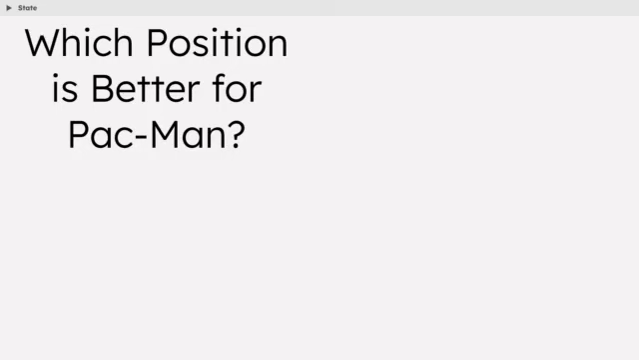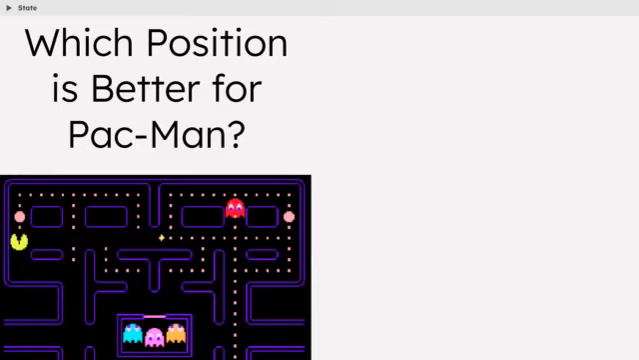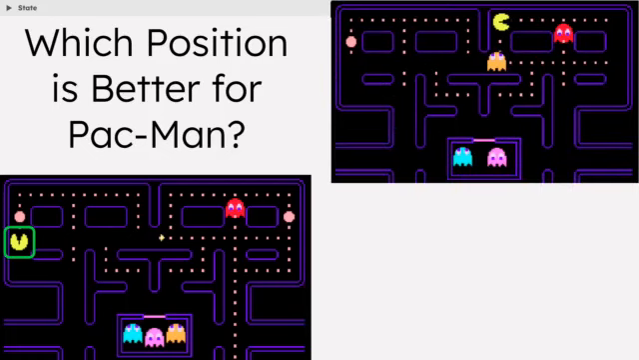In Pac-Man, one state has him seconds away from grabbing a power-up. That's great. Another state has him cornered by ghosts. Not so great. Clearly, the first state is more valuable. That's why every state has a value, a number that represents how good or bad it is for the agent to be there.